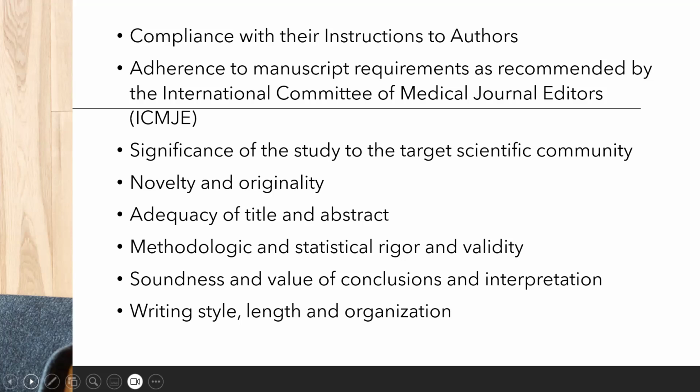And then looking into the study itself, these are the things that need to be addressed or evident in the paper. What's the significance of the study to the target scientific community? Is there novelty or originality of the paper? Adequacy of the title and abstract? Is the study's methodologic and statistical rigor and validity demonstrated? How well did you do your discussion, conclusions, and interpretation? Are they sound and do they convey value? And then, of course, the general writing style, the length, and the organization of the paper.